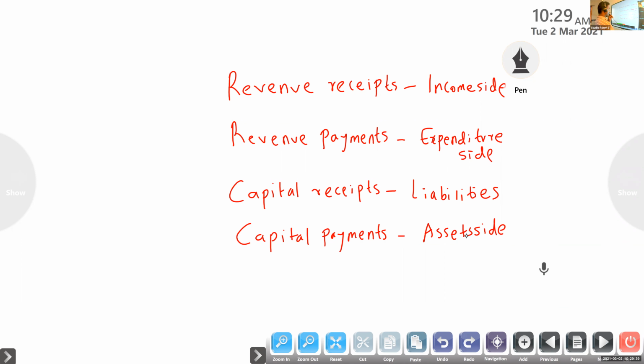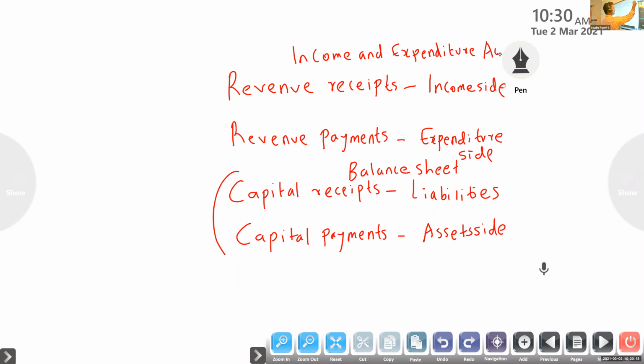Revenue receipts and revenue payments go to the income and expenditure account. Capital receipts and capital payments go to the balance sheet.